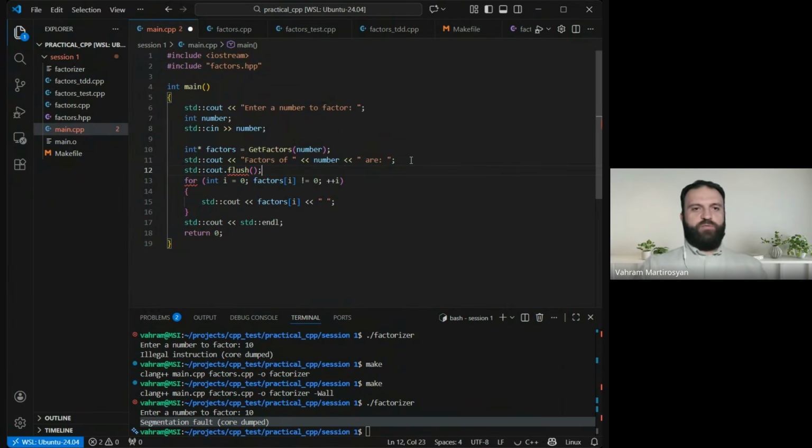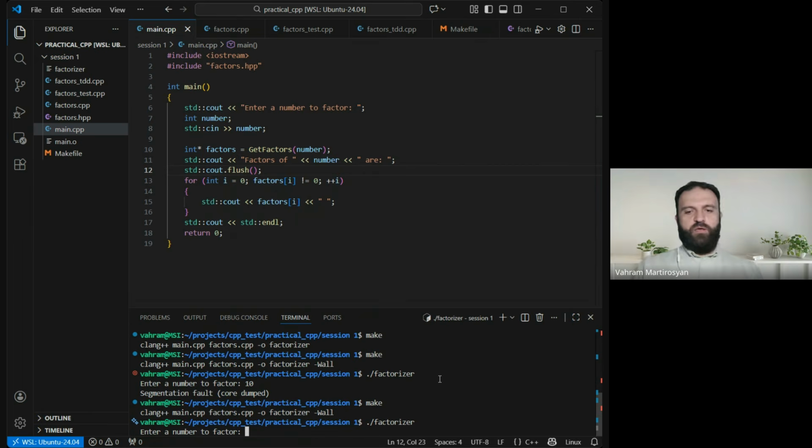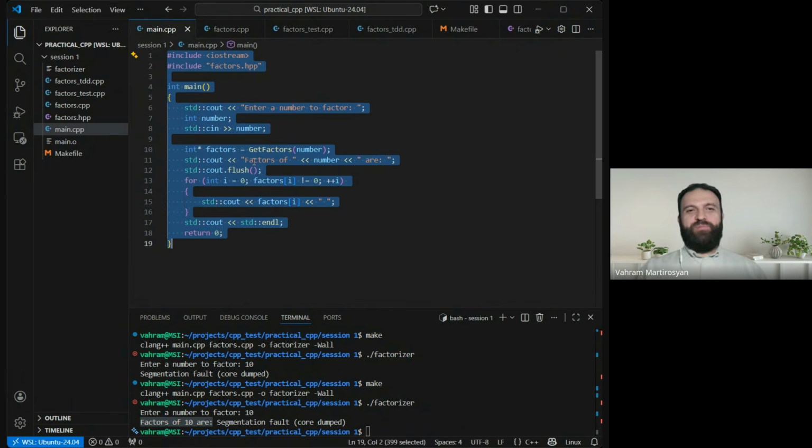Flush is a regular method of the ostream class. Actually, the cout object can give us access to flush. And if I rebuild and run, give the same input, we can see this part of output, which says factors of 10 are, and segmentation fault. So it means this line was really being called.